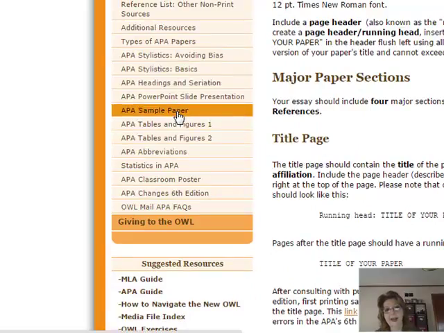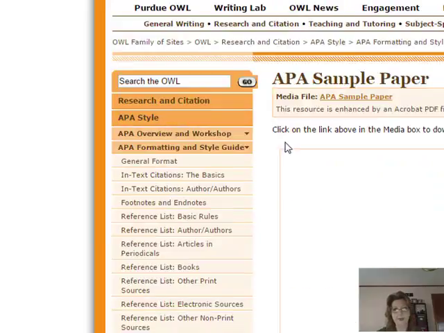One thing they have here that I really like is an APA sample paper.